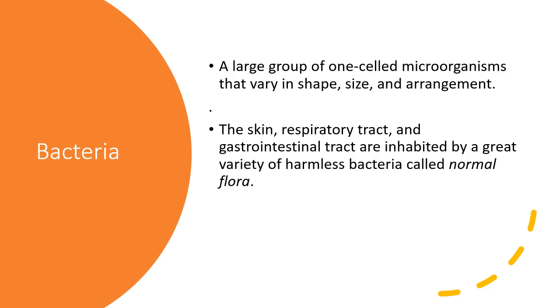The first one is bacteria. Now, bacteria are very small and they are the simplest living microorganisms. They vary in shape, size, as well as their arrangement, and they are mostly single-celled organisms which are found almost everywhere. So the skin, the respiratory tract, and the gastrointestinal tract, these all are inhabited by a great variety of harmless bacteria called the normal flora. Do you know that? And they are quite helpful to us.